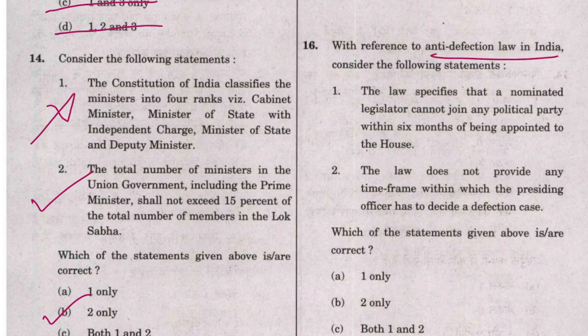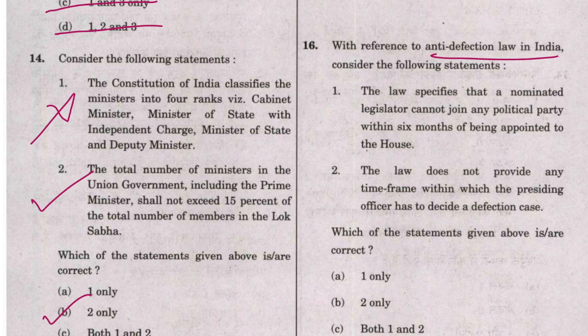Now the anti-defection law. This thing comes up every day in the news, and this question is not different. This type of statement you usually see in your everyday news articles, so it is not so difficult to solve this question.